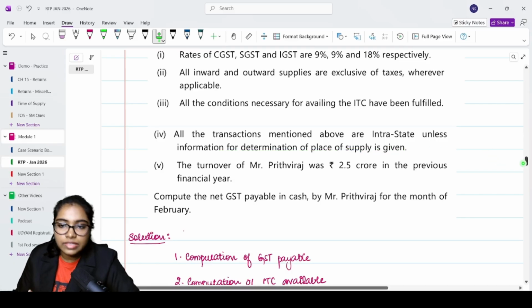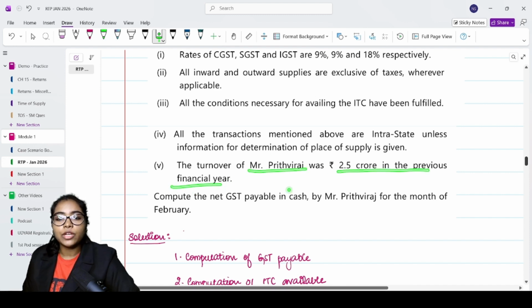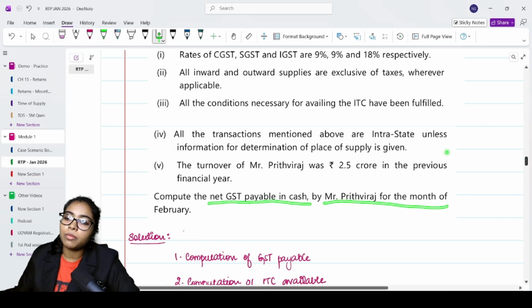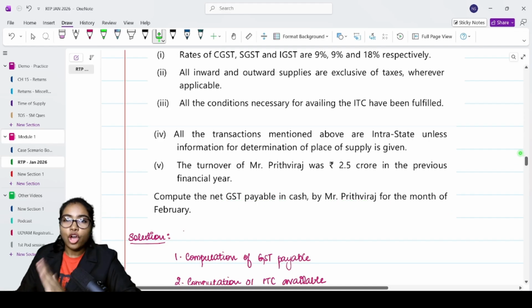If nothing is given, consider it as intrastate. The turnover of Mr. Prithvi Raj was 2.5 crore in the previous financial year. Now, when you look at this, just read through it, you might be confused. Why have they given this information? We'll come to that. Compute the net GST payable in cash by Mr. Prithvi Raj for the month of February. So, this is a solid question.